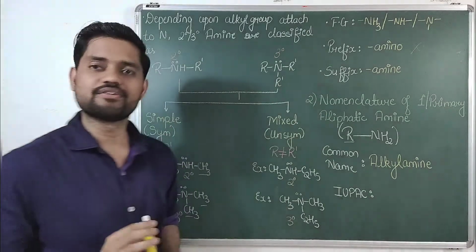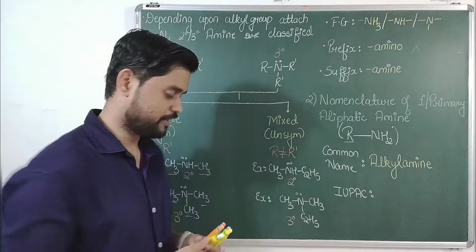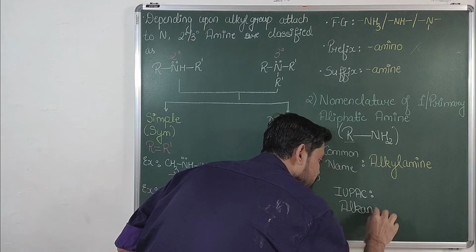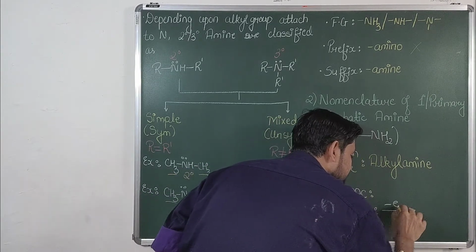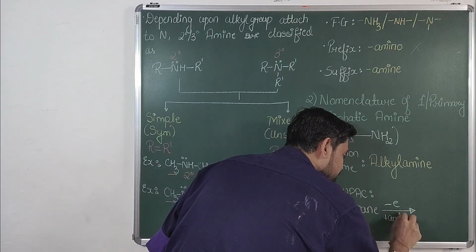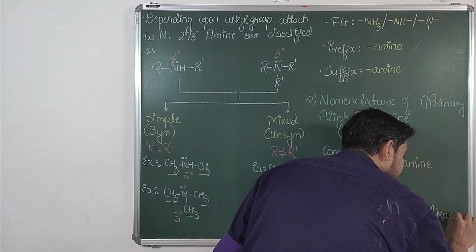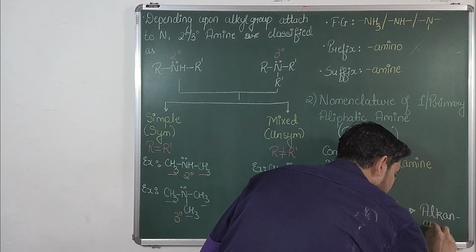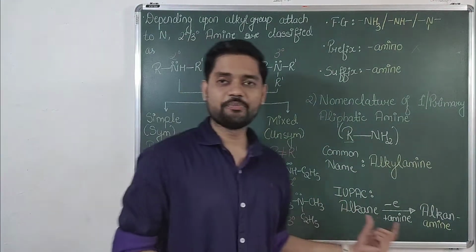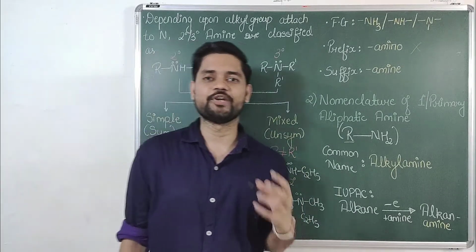Second, talking about IUPAC, it is the same as alcohols. Alcohol has the OH functional group, whereas amine has the NH2 functional group. In alcohols, we took an alkane and replaced E by OL. Over here we have to replace E and add amine. So its name will be alkane amine. So in IUPAC, amines are known as alkane amine, whereas in common name it is known as alkyl amine.